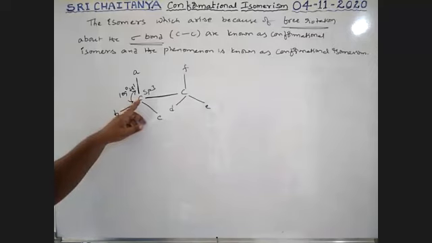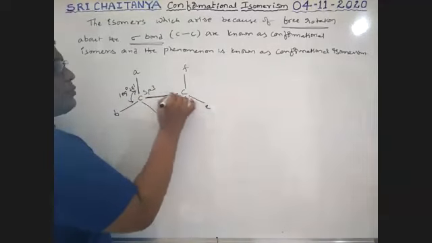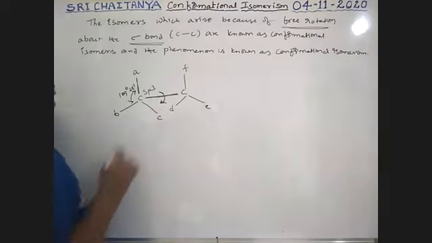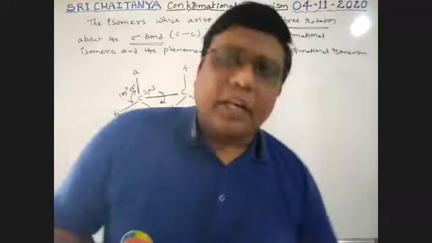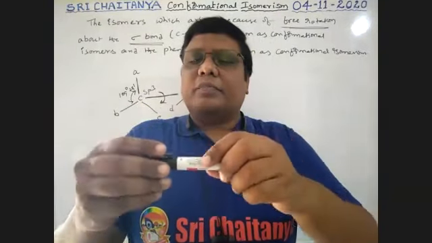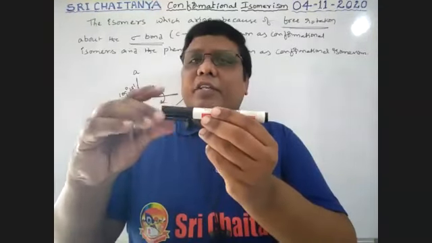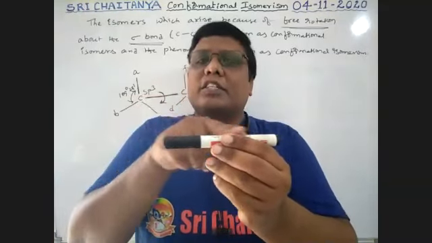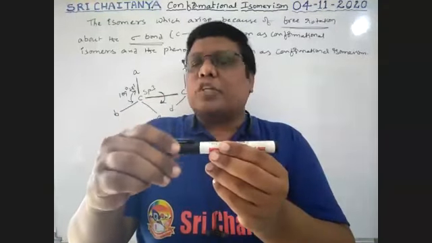Now one carbon and the second carbon, I am taking the rotation along these two carbons, boys. It is a single bond, and I am trying to observe the rotation along this C single bond. The atom or group attached is free to rotate, because the electron density is cylindrically symmetrical in single bonds. So free rotation of atoms or groups of atoms is possible.